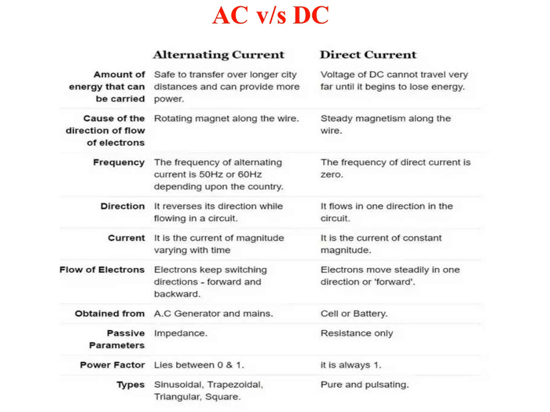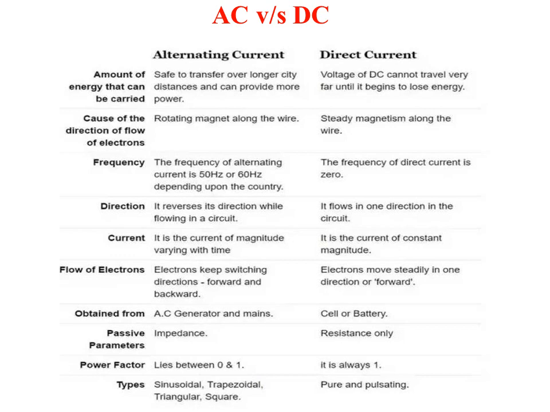Coming again to direction, alternating current reverses direction. While flowing in the circuit, it goes positive, zero, negative, like a sine wave. Whereas direct current flows in only one direction in the circuit. Alternating current is a current of magnitude varying with time, whereas direct current is of constant magnitude, it won't vary. In AC current, electrons keep switching direction, forward and backward, whereas in direct current, electrons move steadily in one direction, just forward.